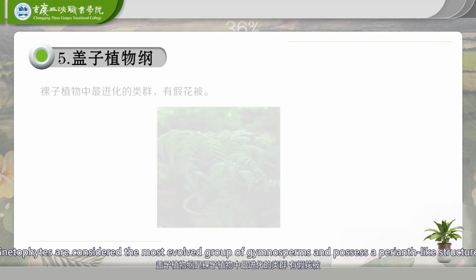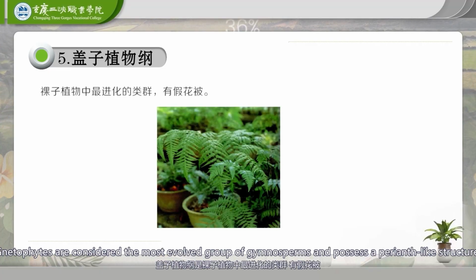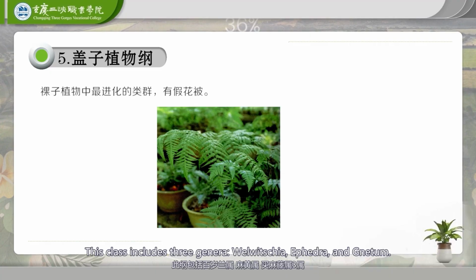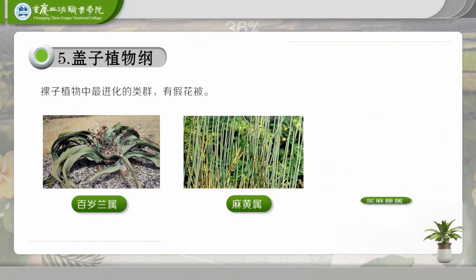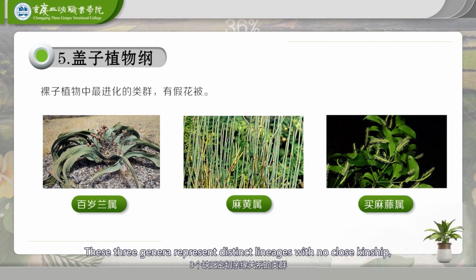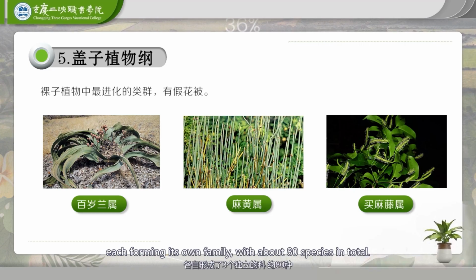Gnetophytes are considered the most evolved group of gymnosperms and possess a perianth-like structure. This class includes 3 genera, Welwitschia, Ephedra, and Gnetum. These 3 genera represent distinct lineages with no close kinship, each forming its own family, with about 80 species in total.